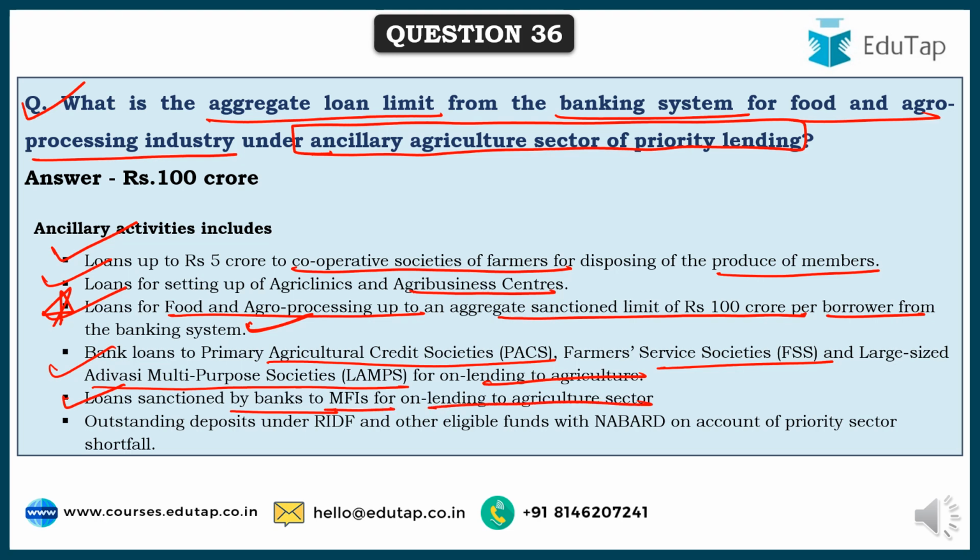And ancillary activities also include the outstanding deposits under RIDF, the Rural Infrastructure Development Fund, and various other eligible funds with NABARD on account of priority sector shortfall. So these are the various ancillary agriculture sectors wherein various amounts of funding can be done by the banking industry.